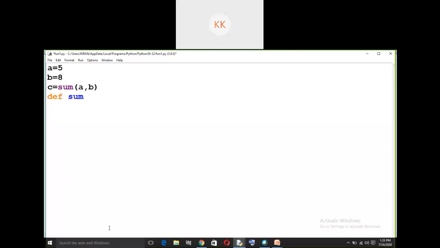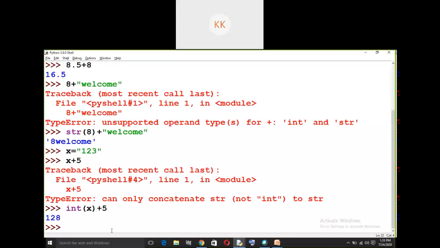I will write def sum of x comma y, return x plus y. Then I will simply print c. If I execute this one, then directly